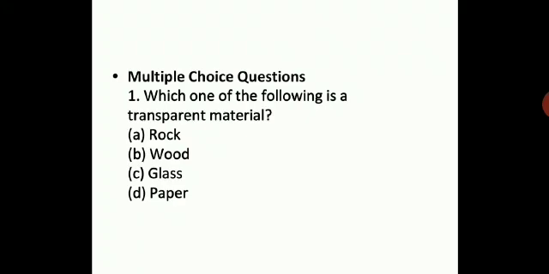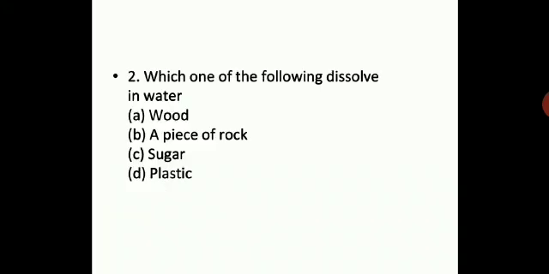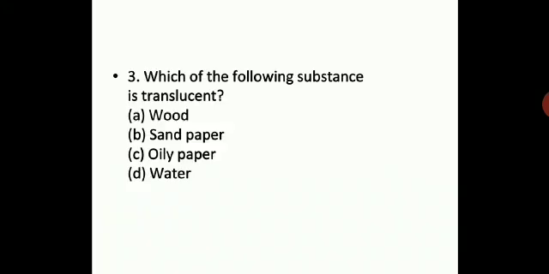Which one of the following is a transparent material? Rock, wood, glass, paper. Now you should know the answers. We have discussed everything. So you will write only the correct answer with the question in your notebook. Which of the following dissolve in water? Wood, a piece of rock, sugar, plastic. So I think it's very clear with you. You will all be able to do these answers.